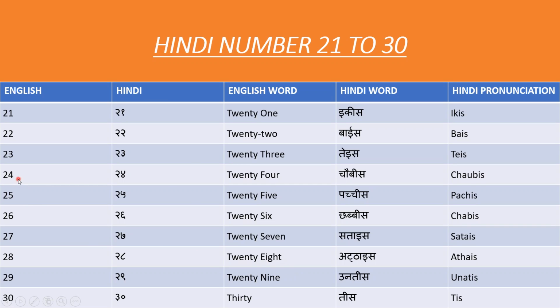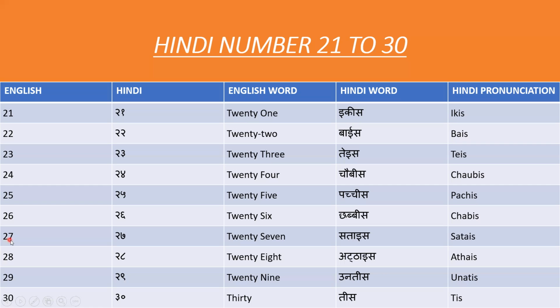Okay, so come to our next number 24. For 24 in Hindi we say chaubees. 25, for 25 in Hindi we say pachchees. For 26 in Hindi we say chhabbees.